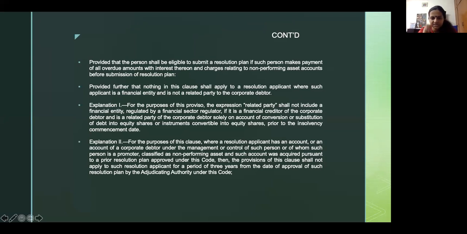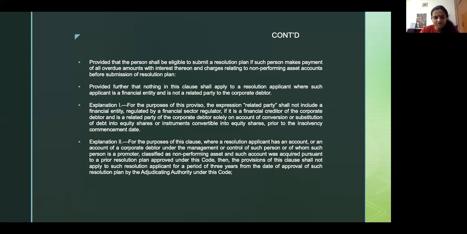Next question is this proviso, that the person shall be eligible to submit a resolution plan if such person makes payment of all overdue amounts with interest thereon and charges relating to NPA before submission of the resolution plan. This came in the context of Essar Steel. I'll tell you why. Because in that case, there were two parties that were ineligible to submit a resolution plan. So after seeing the situation, an amendment was made in the code that, okay, it's okay if you have an NPA, as long as you can clear those accounts, you should not be held to be disqualified to submit a plan under the code.